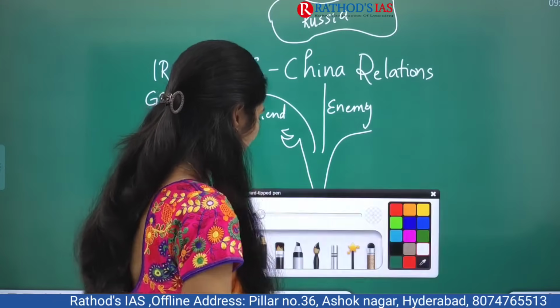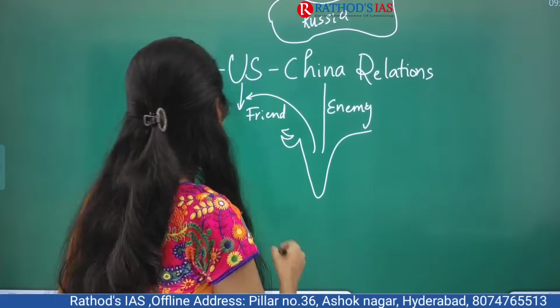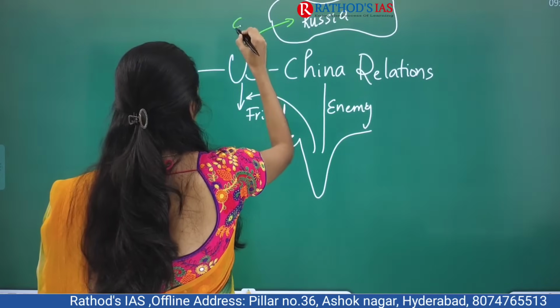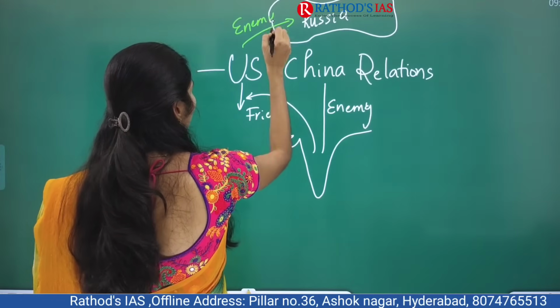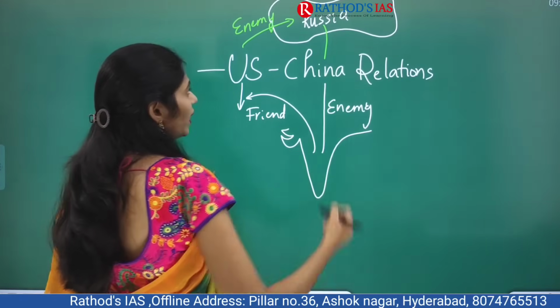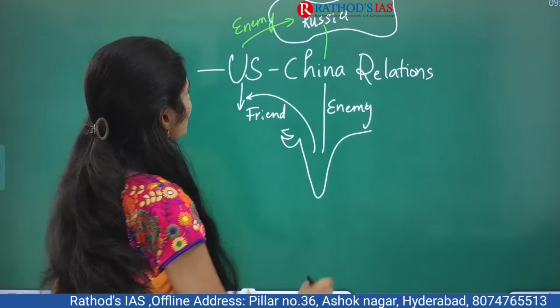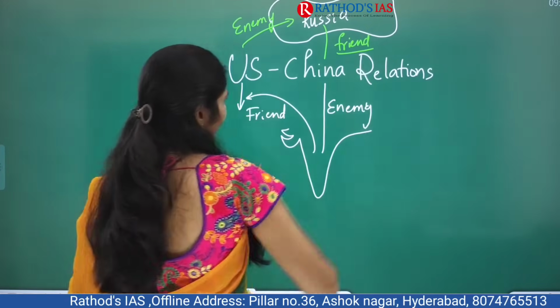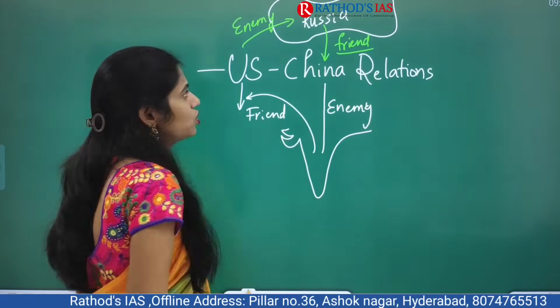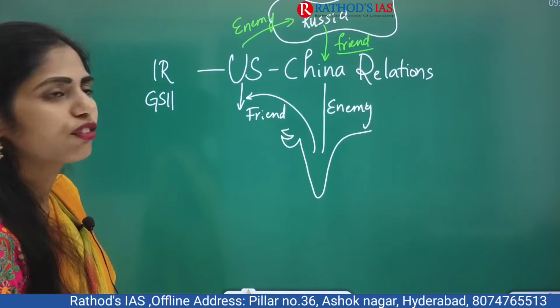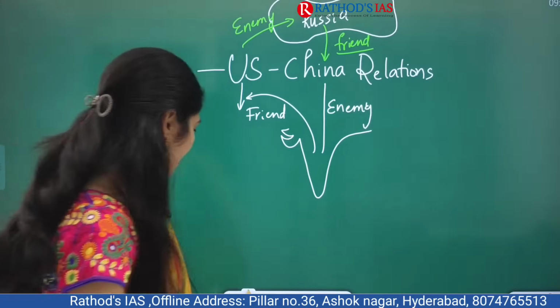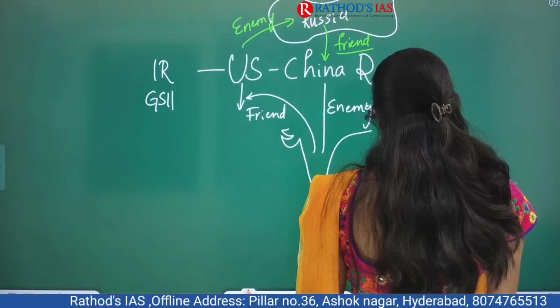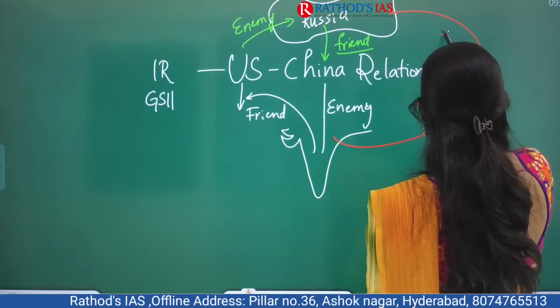So let us see the friendship relation with these two countries. So US is an enemy of China, and China is moving forward and Russia is coming towards China. So we can say here friend. Yes or no? Friend of China and enemy of US, that is Russia. But if you see the relationship between India and Russia, we are friends.